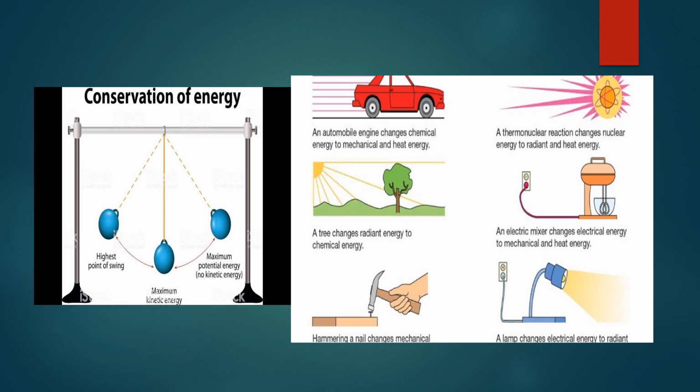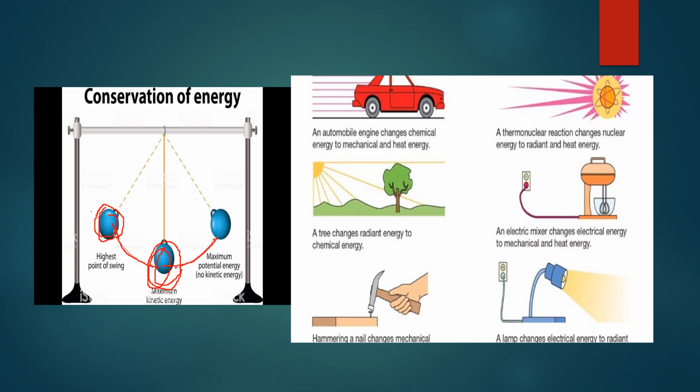In this pendulum, you can see that when the pendulum is at the mean position, maximum kinetic energy is present, and when it is at this position, here you can see the maximum potential energy. But when it moves from this position to this position, its kinetic energy increases and potential energy decreases. But when it moves from this position to this position, its kinetic energy decreases and potential energy increases.